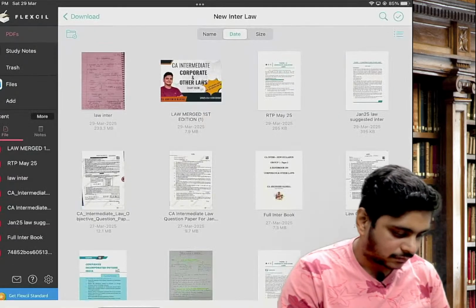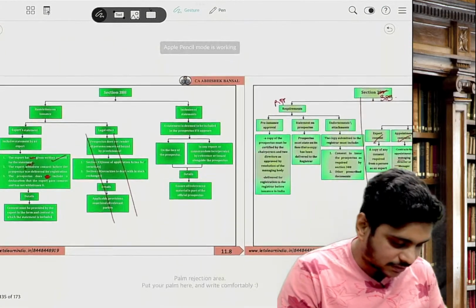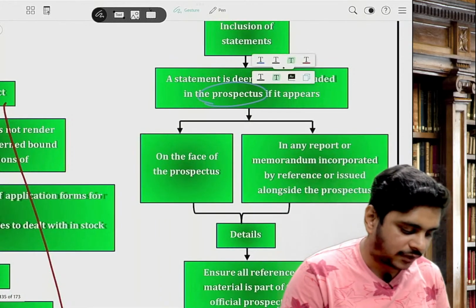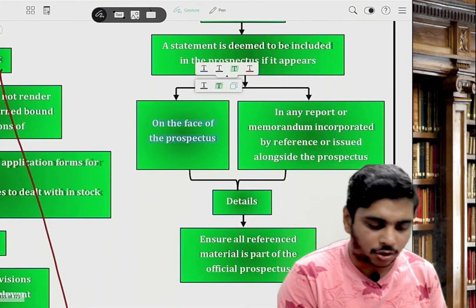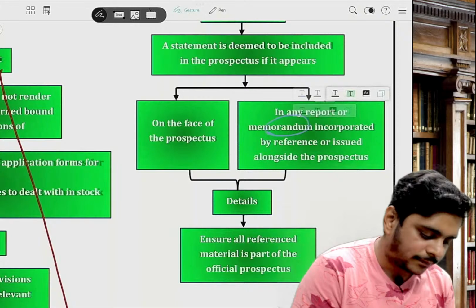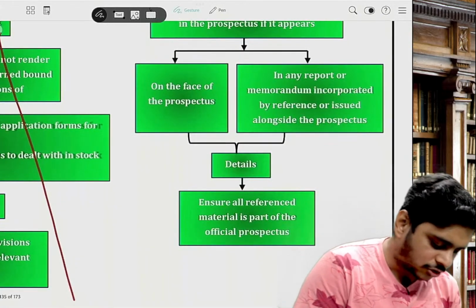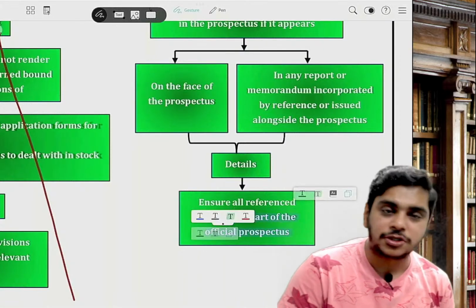Now see, if I open the chart book, it says a statement is deemed to be included in the prospectus if it appears on the face of the prospectus, or in any report or memorandum incorporated by reference or issued along with the prospectus. The reference material is part of the official prospectus.